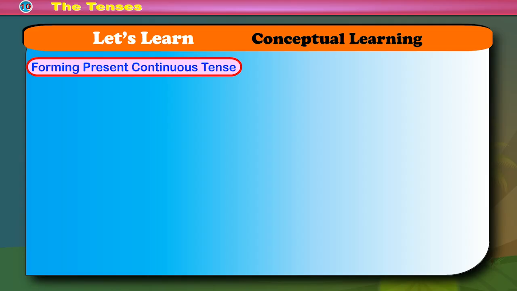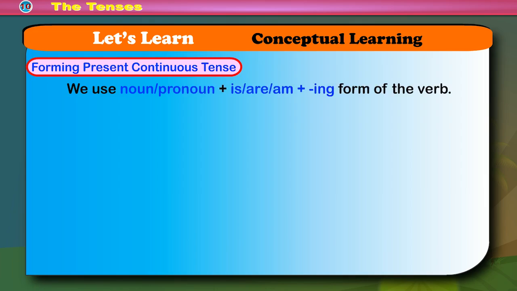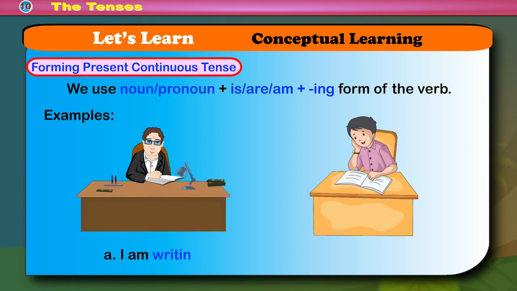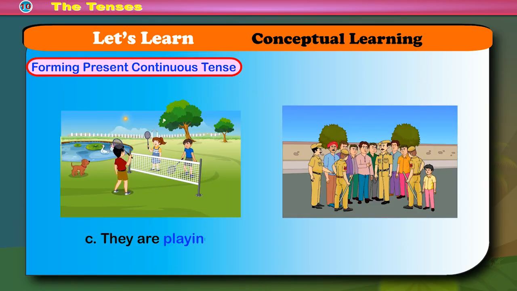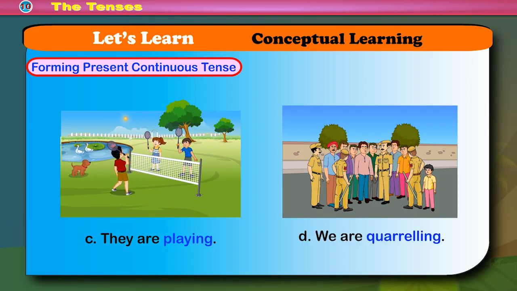Forming present continuous tense. We use noun or pronoun plus is, am, or are plus the ing form of the verb. Examples: A. I am writing. B. He is reading. C. They are playing. D. We are quarreling.